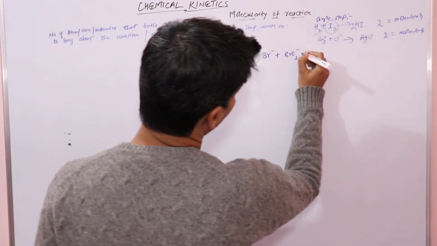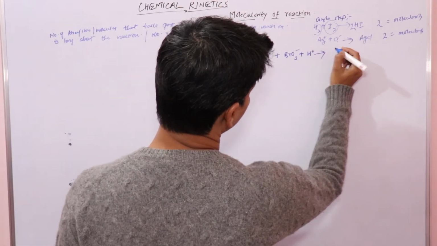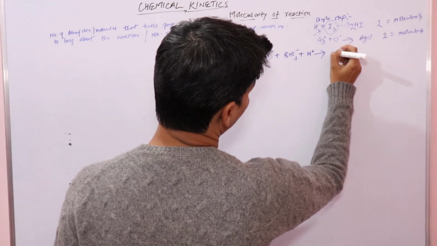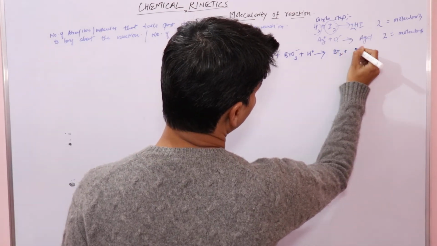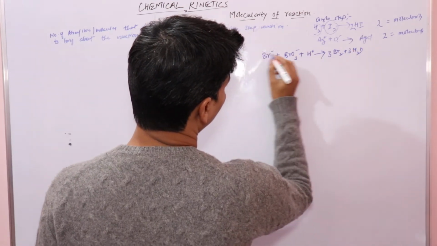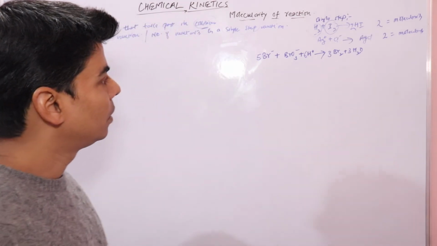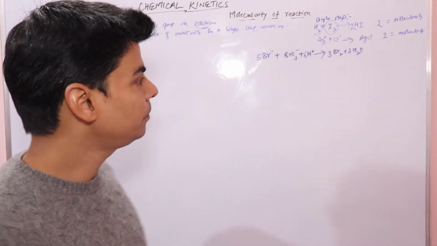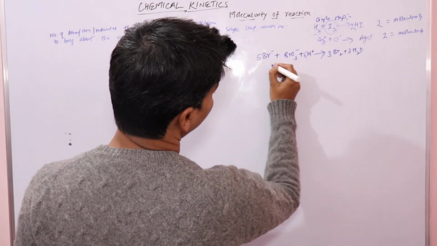Just concentrate on why I'm saying it is a complex reaction. It will form bromine plus water, with coefficients 3, 5, 6. If you look at this reaction, the total number of reactant molecules is 12, right?